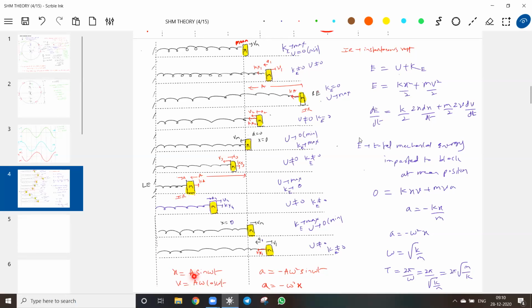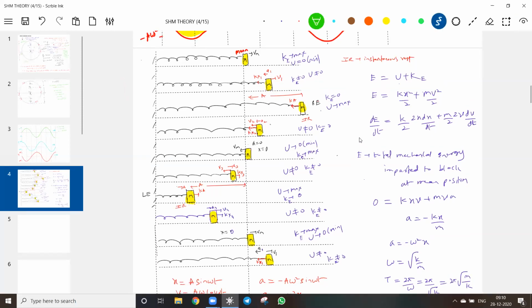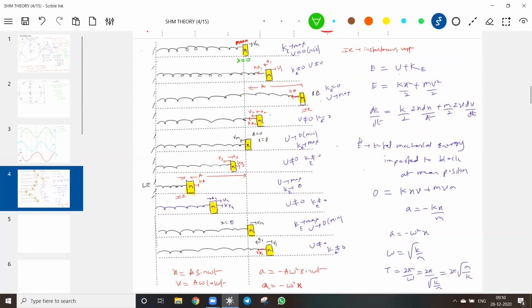It will be at a certain distance. So this x is measured from here. So this is where x equal to 0. Am I right? What do you mean by x equal to 0? Mean position. So the to and fro motion, who is describing this? This block only. Now you see that one.